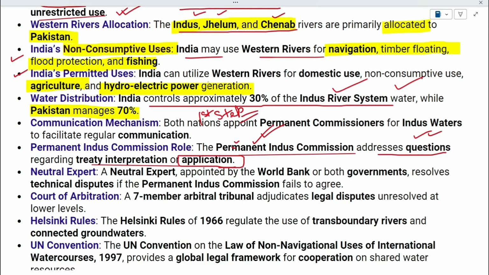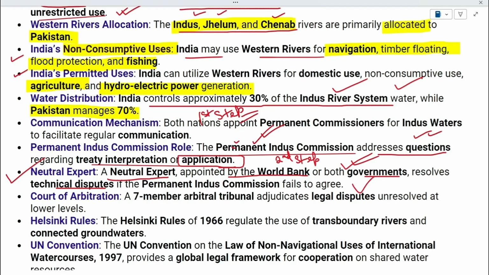Then what happens? The second step for resolution is the appointment of a neutral expert, a mediator. The expert will be appointed either by the World Bank, or by mutual understanding of the governments of India and Pakistan, and they will try to resolve the disputes if the Permanent Indus Commission fails.